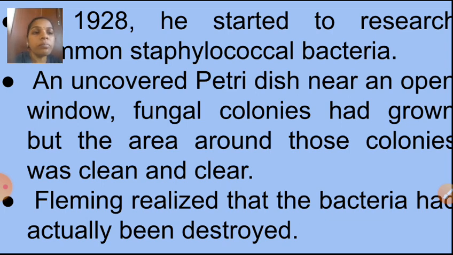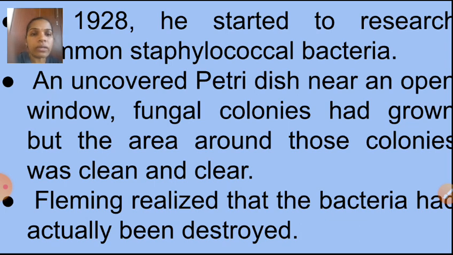In an uncovered petri dish near an open window, fungal colonies had grown, but the area around those colonies was clean and clear. When he was conducting that research, what did that petri dish contain? Staphylococcal bacteria.